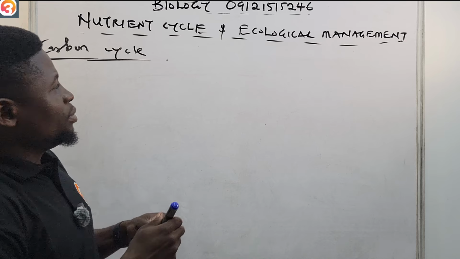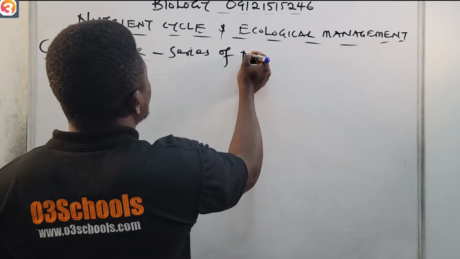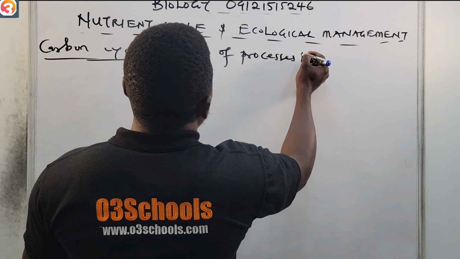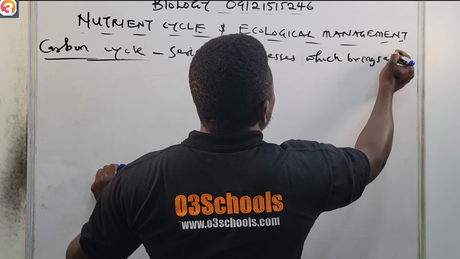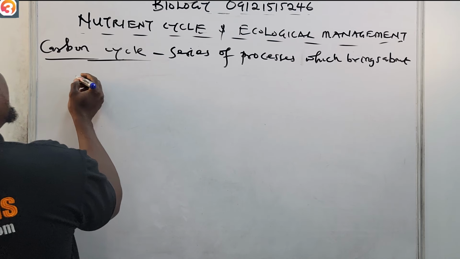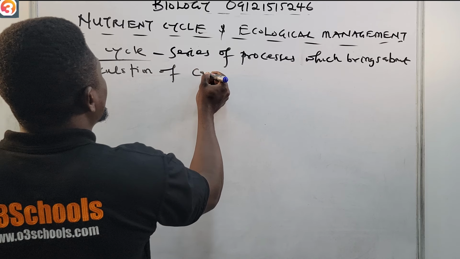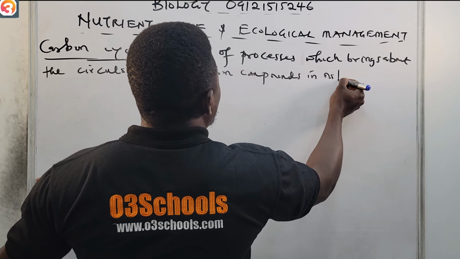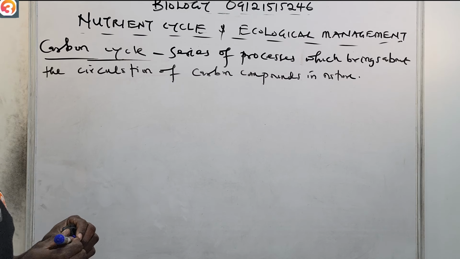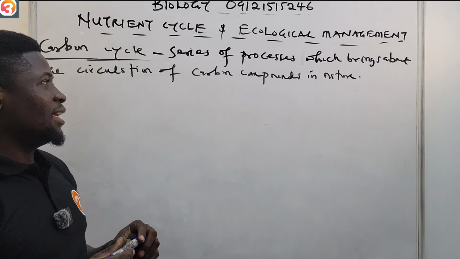Carbon cycle refers to the series of processes which brings about the circulation of carbon compounds in nature.